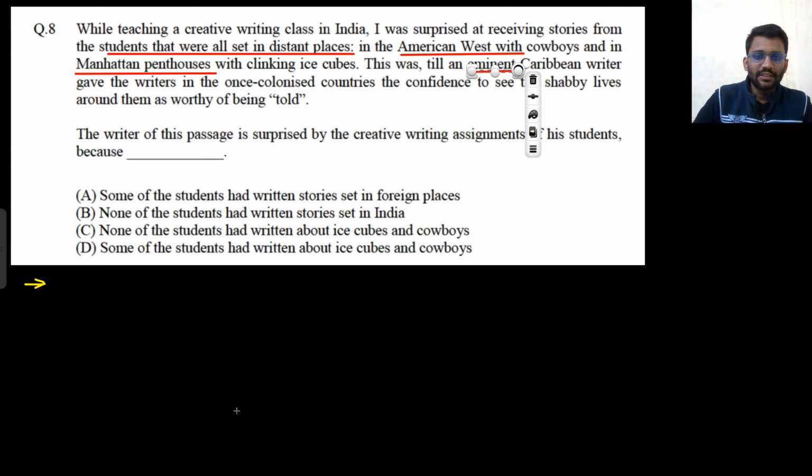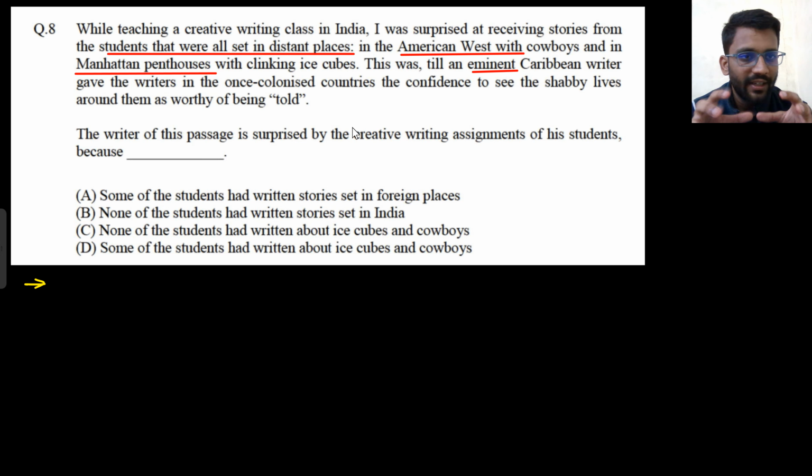So this was till an eminent Caribbean writer gave the writers in the once colonized country the confidence to see the shabby lives around them as worthy of being told. So what he means to say here is that the Indian writers did not used to write about their country. They used to write about the American West with cowboys. They used to write about a Manhattan penthouse, but they did not write about India.